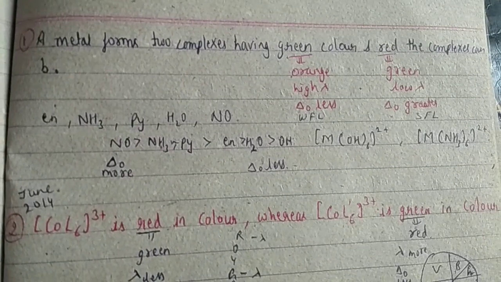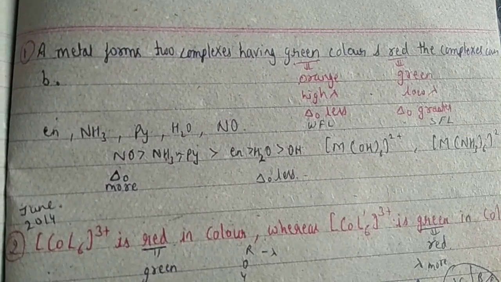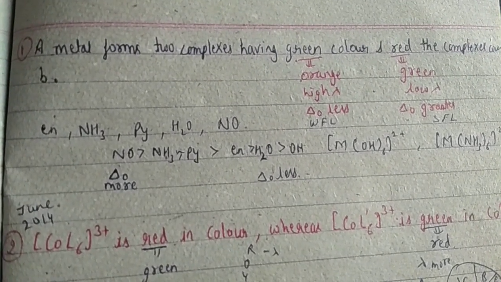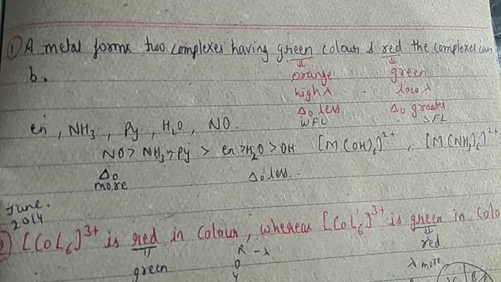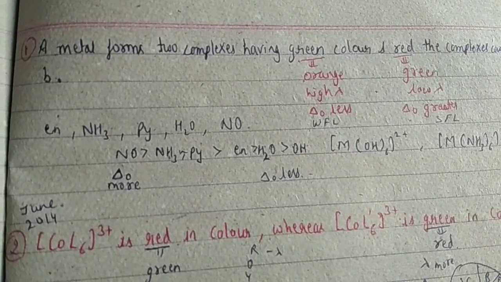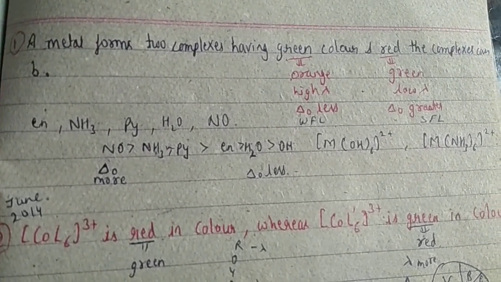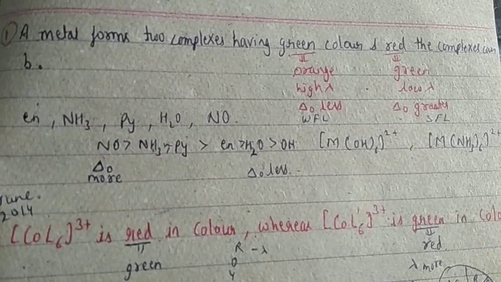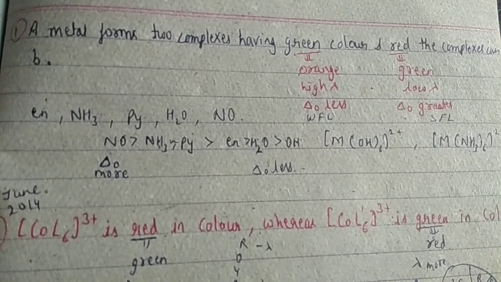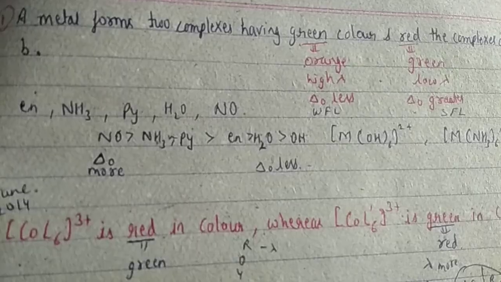Now the color question which I am talking about: a metal forms two complexes having green color and red color. The ligands they have given you are en, NH3, pyridine, H2O, NO2. You have to arrange them in order, right? So how would you arrange it? You would arrange on the basis of strong field ligand and weak field ligand.